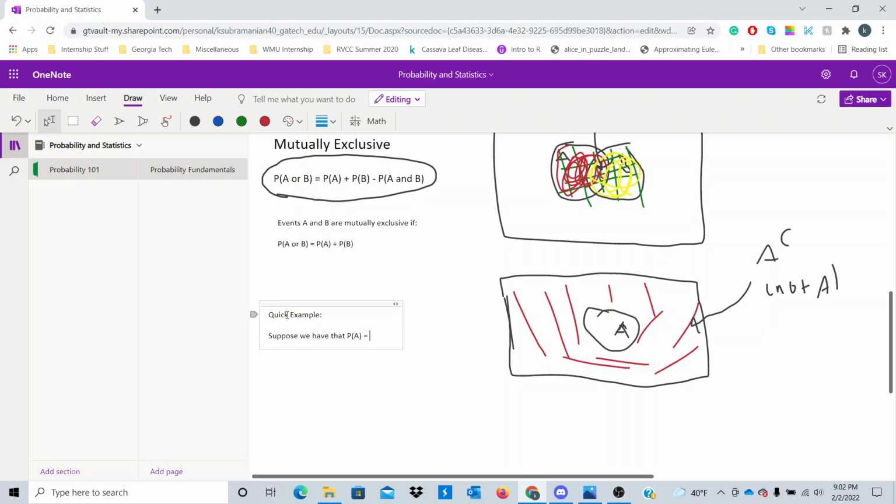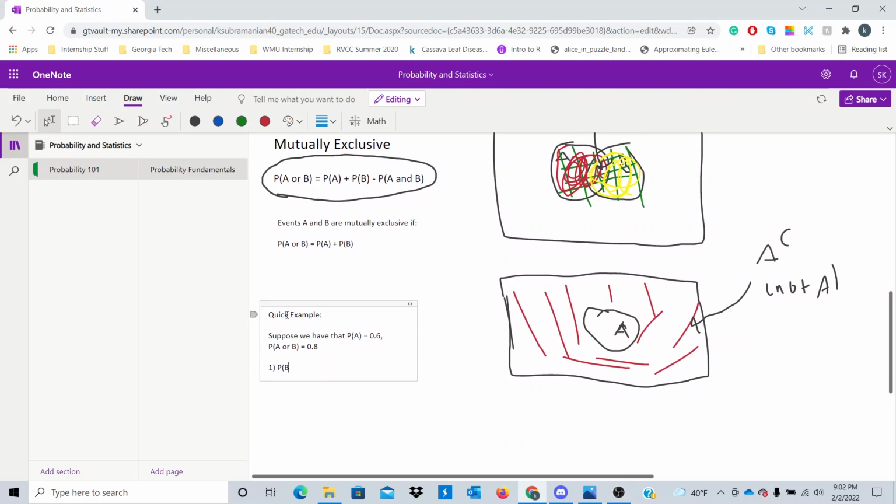So suppose we have that the probability of A is 0.8, and we know that the probability of A or B is going to be 0.2. No, that's a bad example. Let's say it's 0.6, and we have that the probability of A or B happening is 0.8.